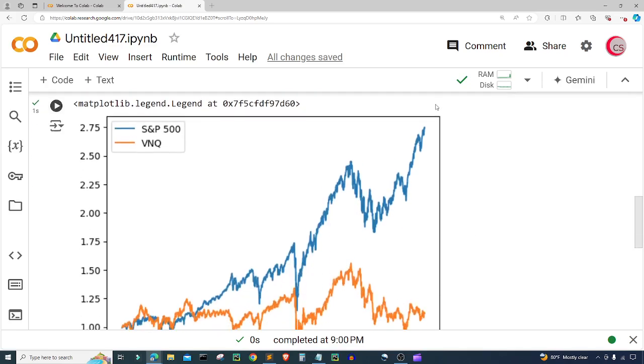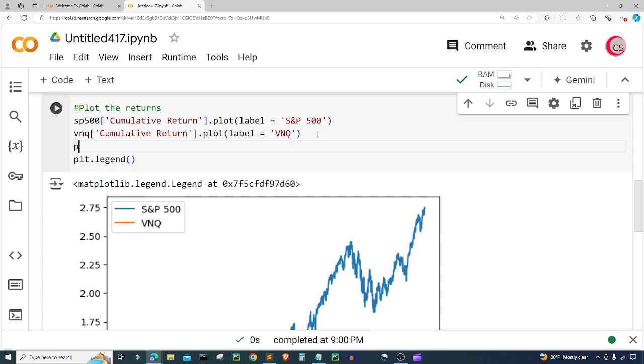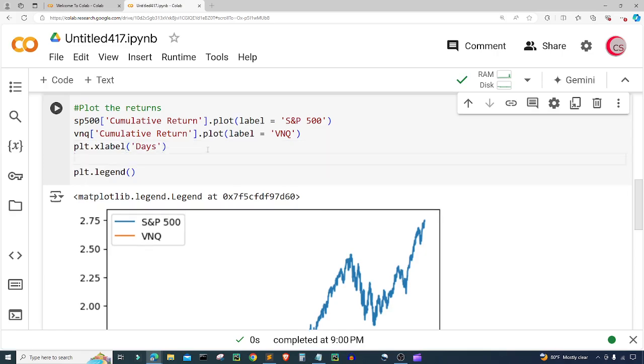And so we can easily see that the S&P 500's cumulative returns have been greater in the past 10 years than VNQ or the real estate market. But I'm going to make our plot look a little bit better. So here I'm just going to type plt.xlabel, and I want the x-axis to be the days, right? And then I want the y-axis, so I'm going to type plt.ylabel. I want that to say the returns of a $1 investment.